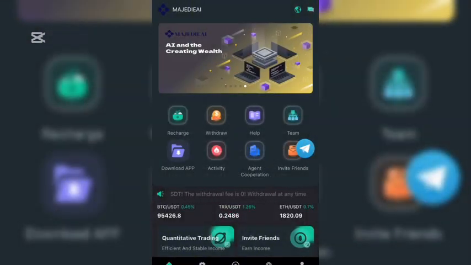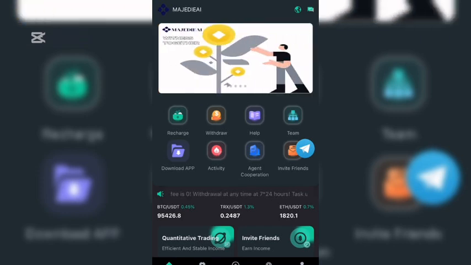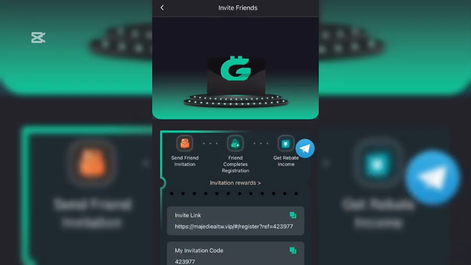So guys, let me show you step by step how to earn, which number one is by making invite, by hitting the invite link here. By hitting the invite link, guys, you send your friend invitation links and complete the registration, get rebate commission.